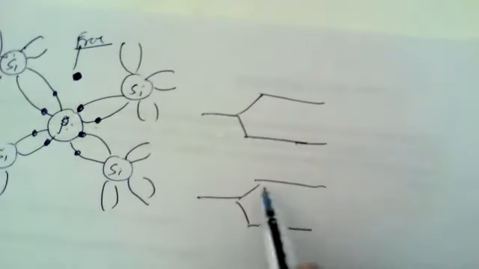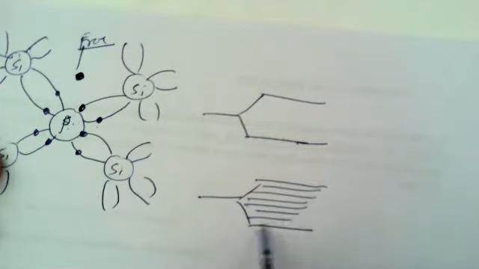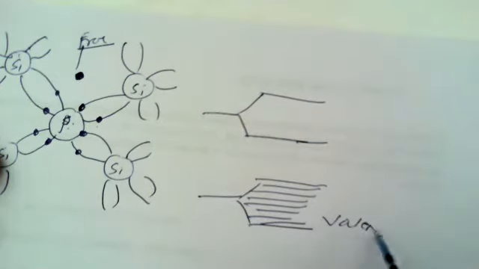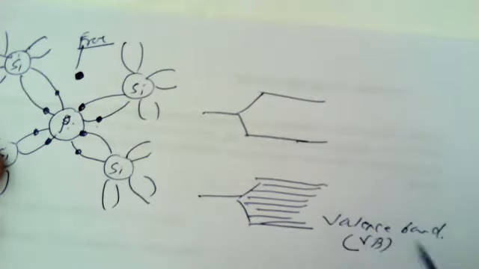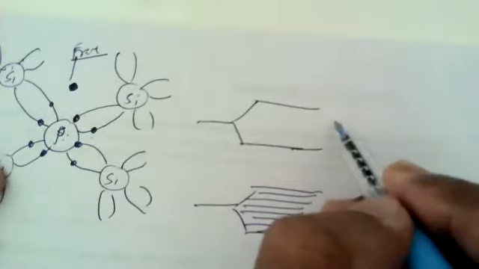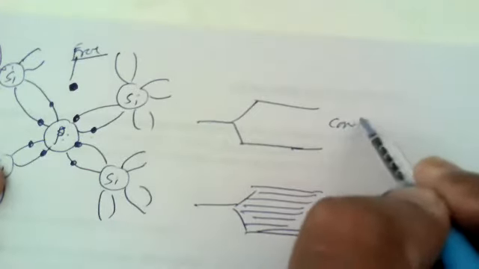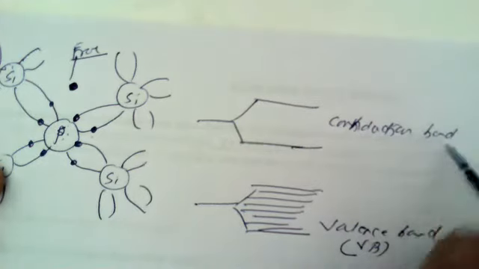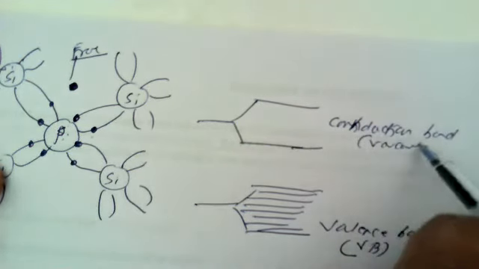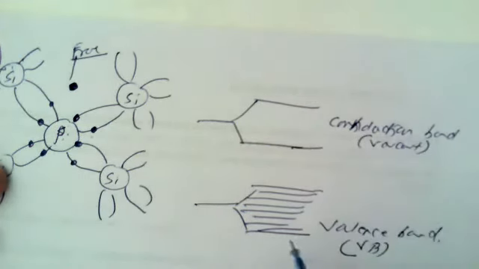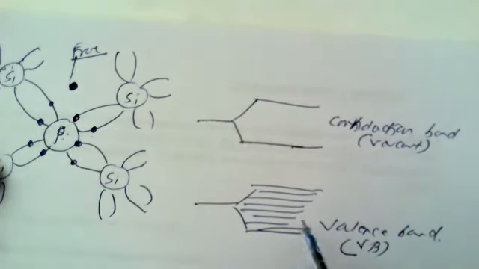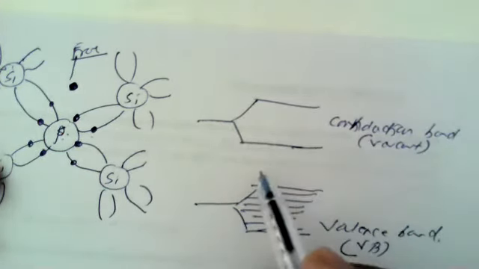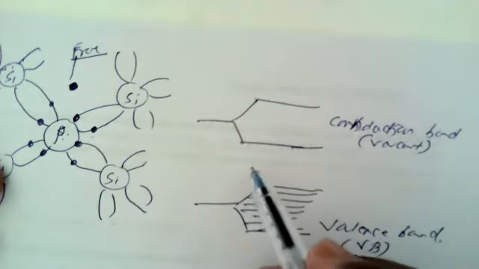The lowermost band is regarded as the valence band, which we call the filled band, abbreviated as VB, and this is the vacant or empty band, which is known as the conduction band. The peculiarity of all semiconducting materials is that there is a very small energy gap.